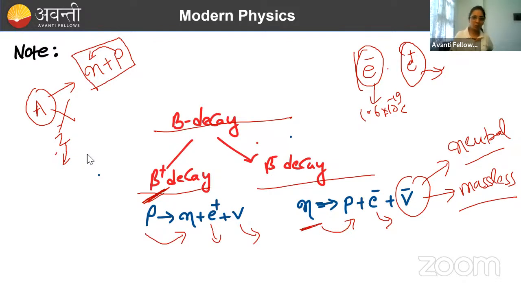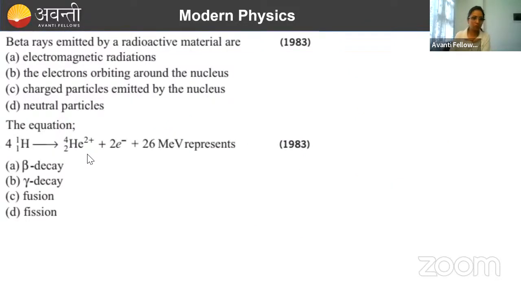Beta minus decay में क्या होगा? Neutron will get converted to proton. So its Z will increase by 1. But again, mass number will remain same. So here Z increases by 1 and here Z decreases by 1. But A is constant throughout. ठीक है. अब चलो ये दो क्वेश्चन मुझे जल्दी से करके इसका भी आंसर बताओ.